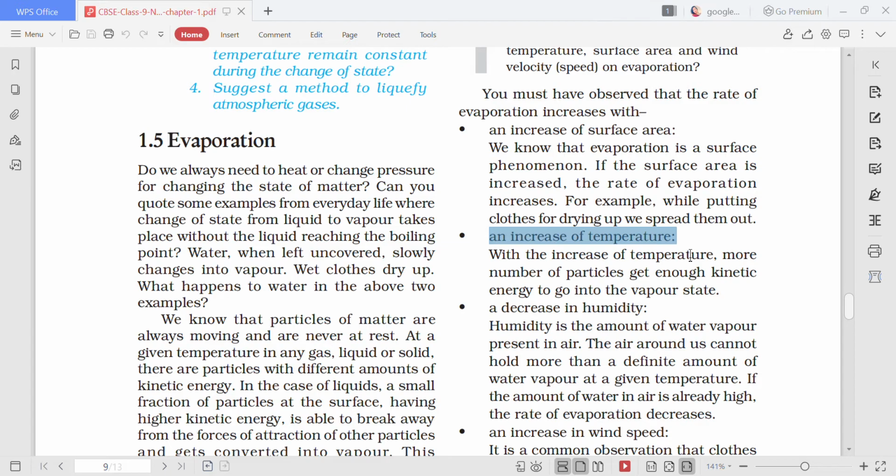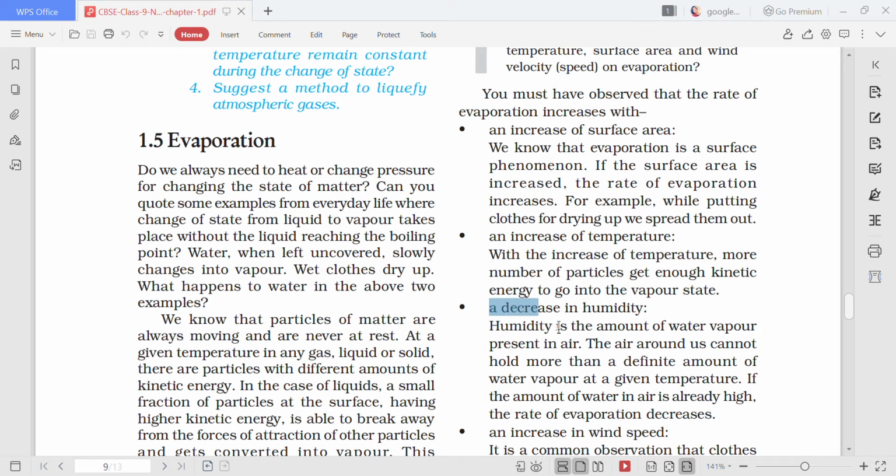But during the hot summer days, the clothes get dried up within 2 to 3 hours. The reason is the temperature is very high, and because the temperature is high, you see what happens. More kinetic energy and the particles are getting converted into vapor state, and this proves that with an increase in temperature, the evaporation will also increase. Rate of evaporation will also increase.